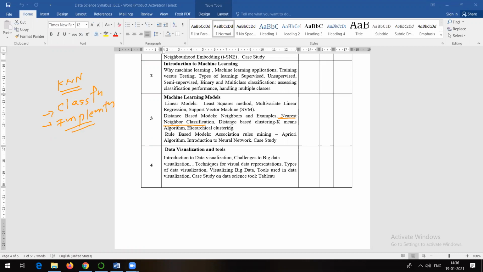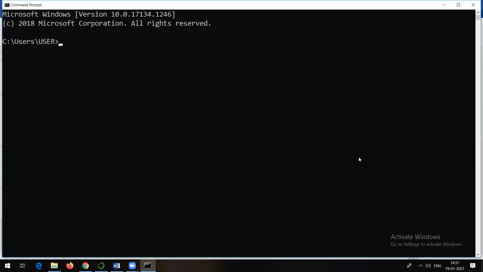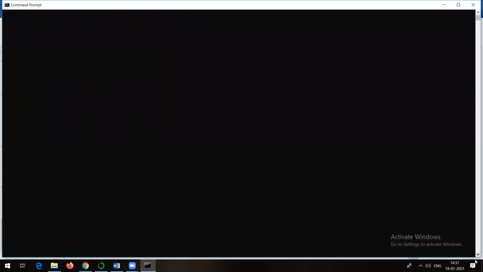Today we are going to talk about distance-based clustering, right? So distance-based clustering, it will be having k-means algorithm and hierarchical clustering. So basically today we are going to start with the concept of clustering. We will talk about some of the algorithms which can be used for clustering. So we already talked about what is clustering, what is classification, what is regression, right?